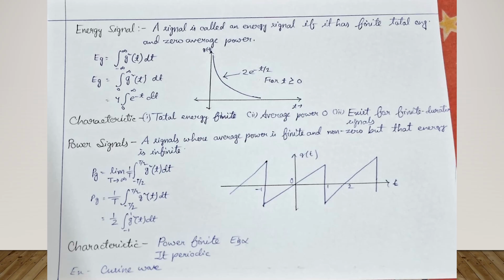Pg is the mathematical form: limit T tends to infinity of 1 by T times the integral from minus T by 2 to T by 2 of g squared(t) dt. Characteristic: power is finite, energy is infinite, it is periodic. This is a periodic graph. A power signal graph is one type of periodic graph, like a cosine wave.